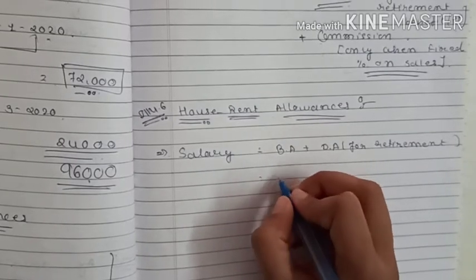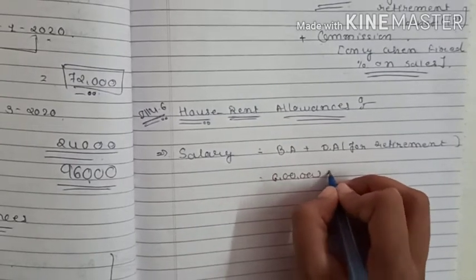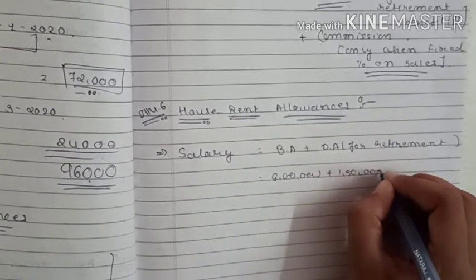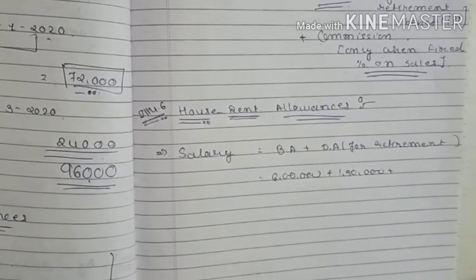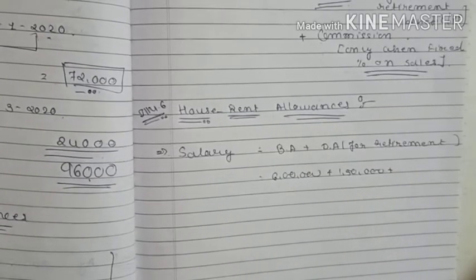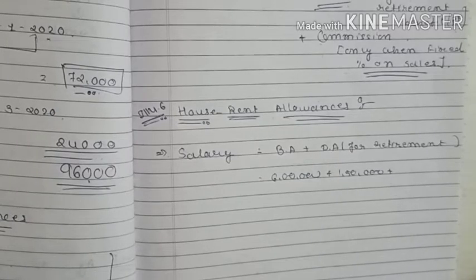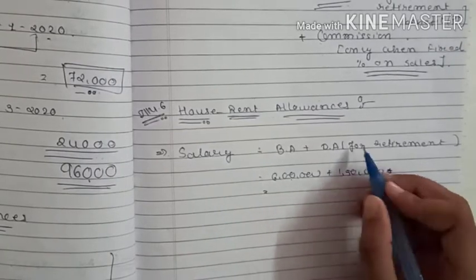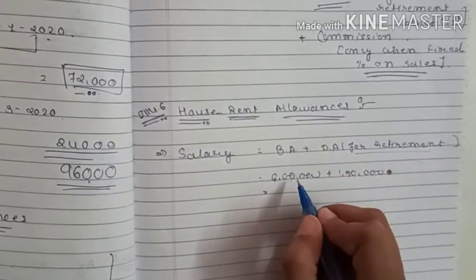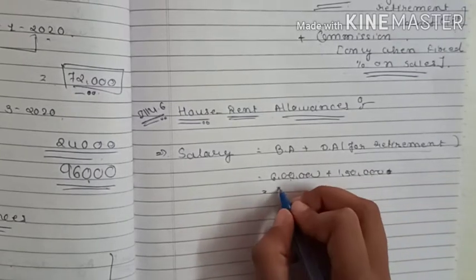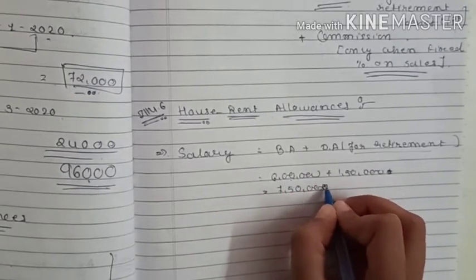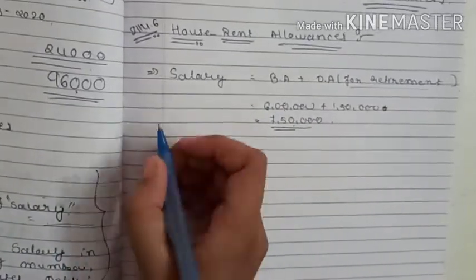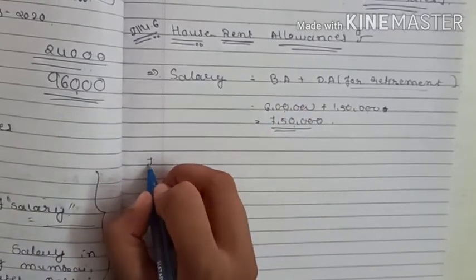Basic salary is rupees 6 lakh, plus dearness allowances 1,50,000. The other DNS of 96,000 would be there, but there is no clarification that it is for retirement benefit, so we will not add this. So we only add basic salary and DA for retirement benefit. 6 lakh plus 1,50,000 will come 7,50,000. So salary means 7,50,000.